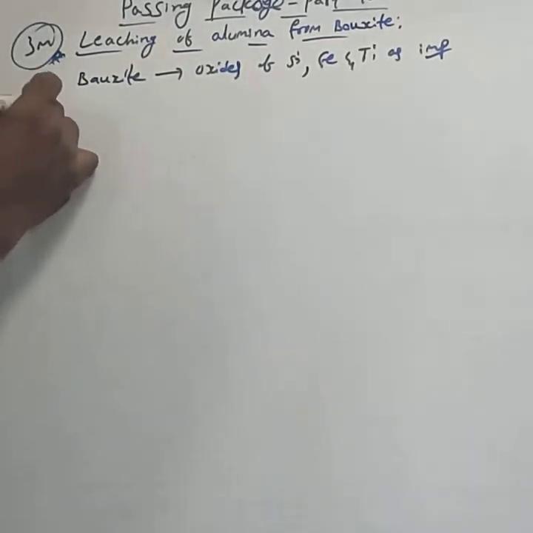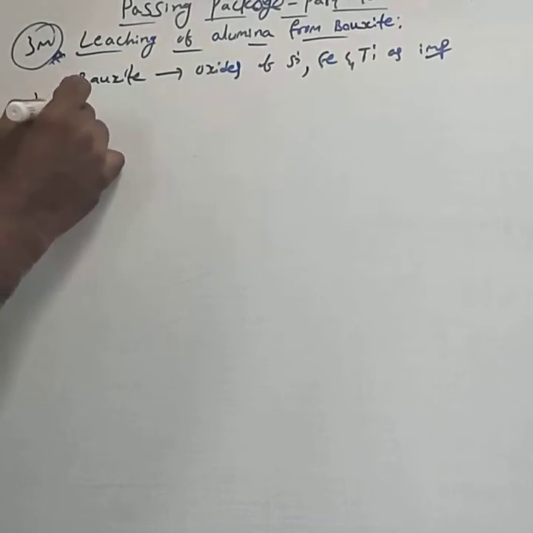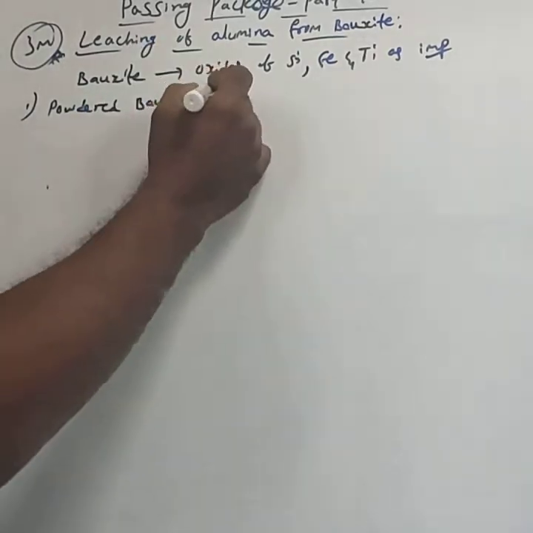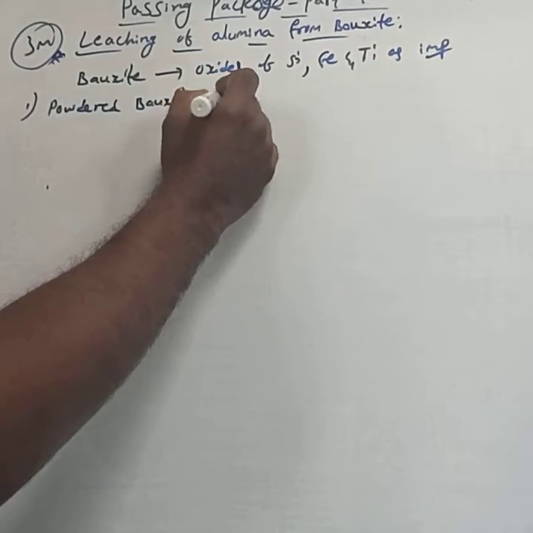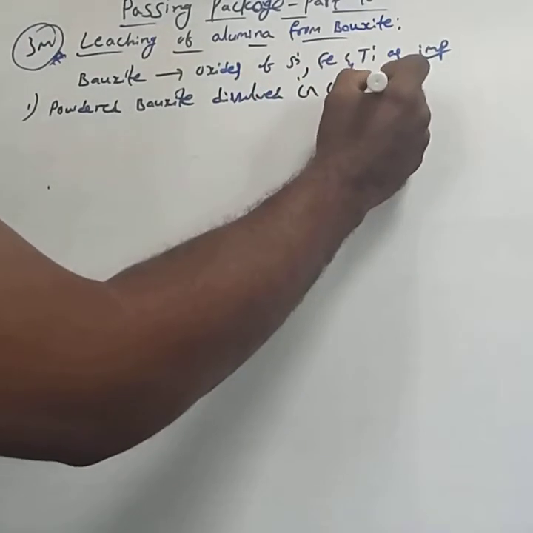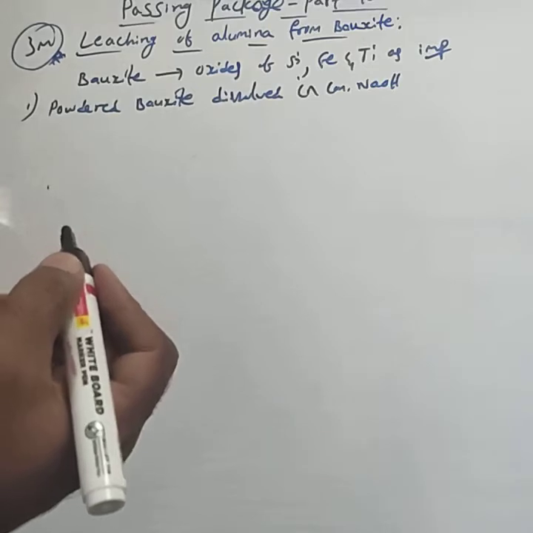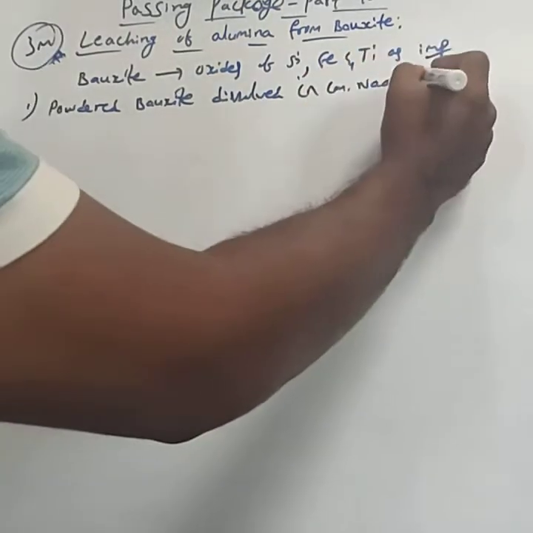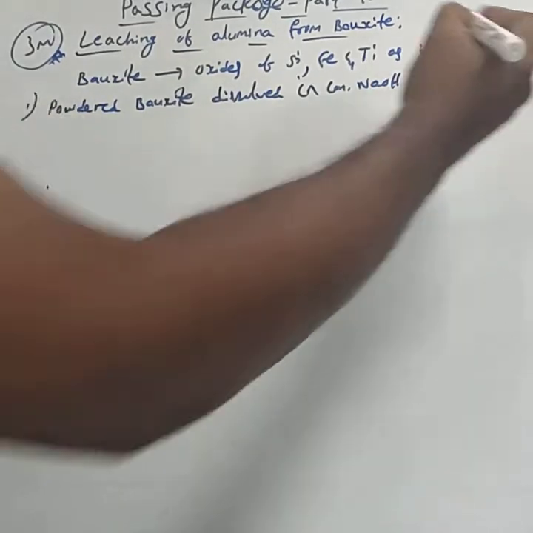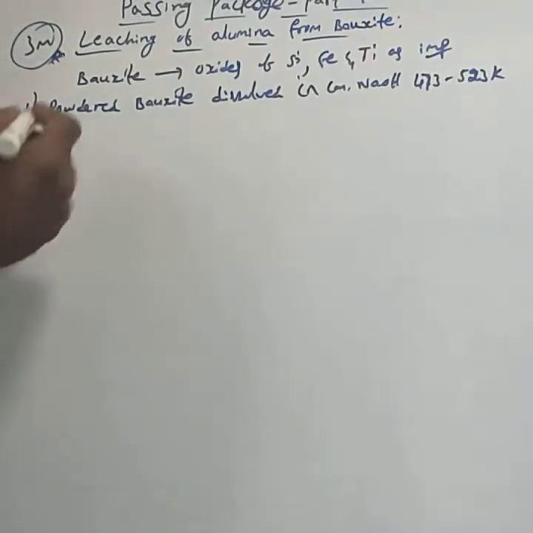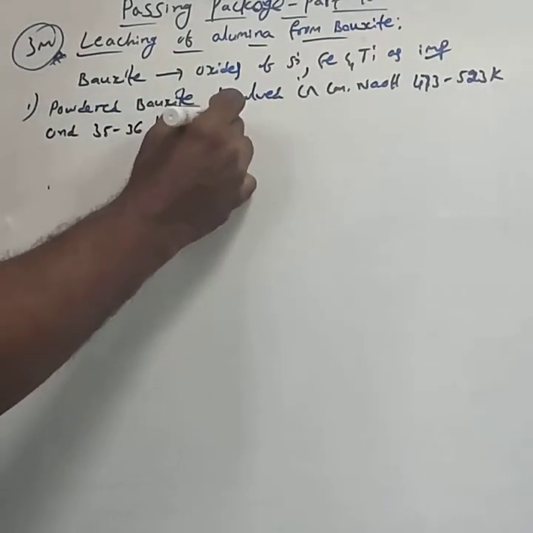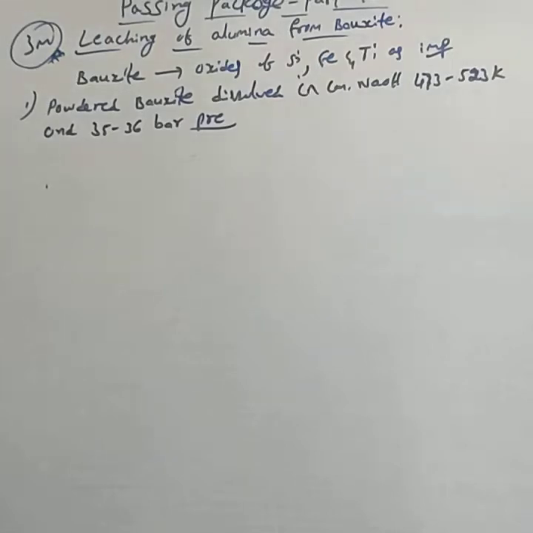The first step is that powdered bauxite is dissolved in concentrated sodium hydroxide solution at 473 to 523 Kelvin and 35 to 36 bar pressure.